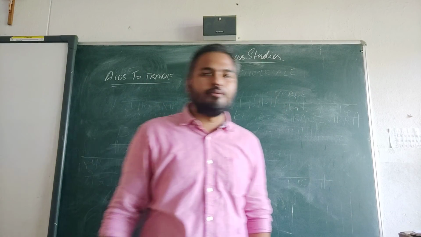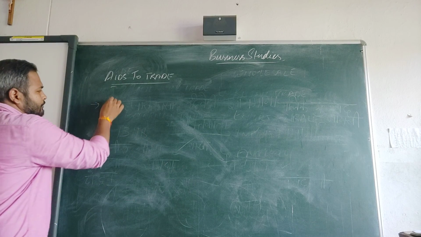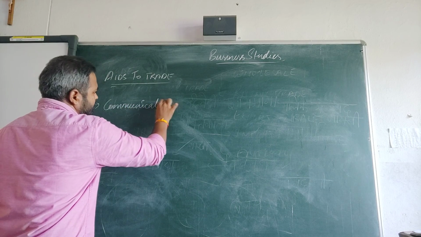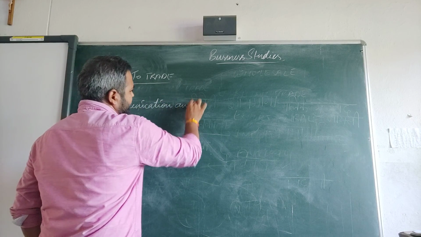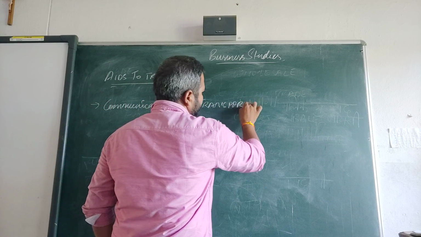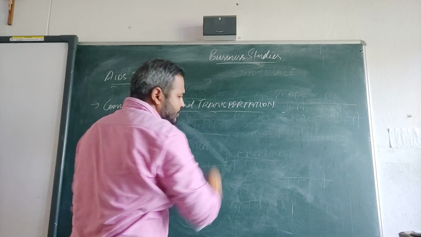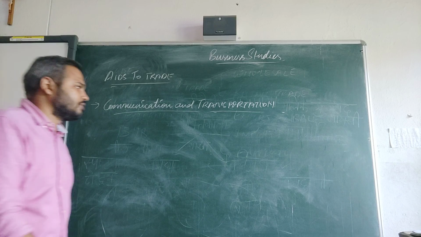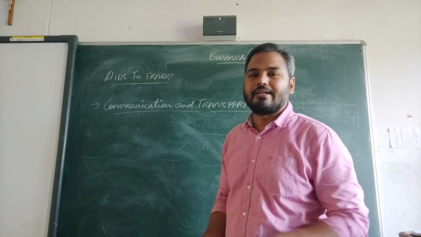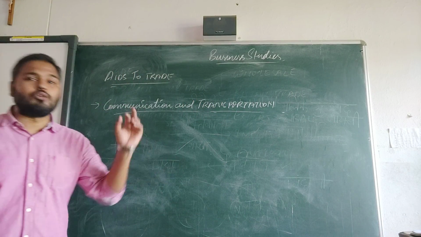So we'll see one by one what the different aids to trade are. First, communication and transportation. Transportation and communication are very important things. Goods are produced in one place, and the customers are scattered in different parts of the country. The goods need to be distributed from one place to another.